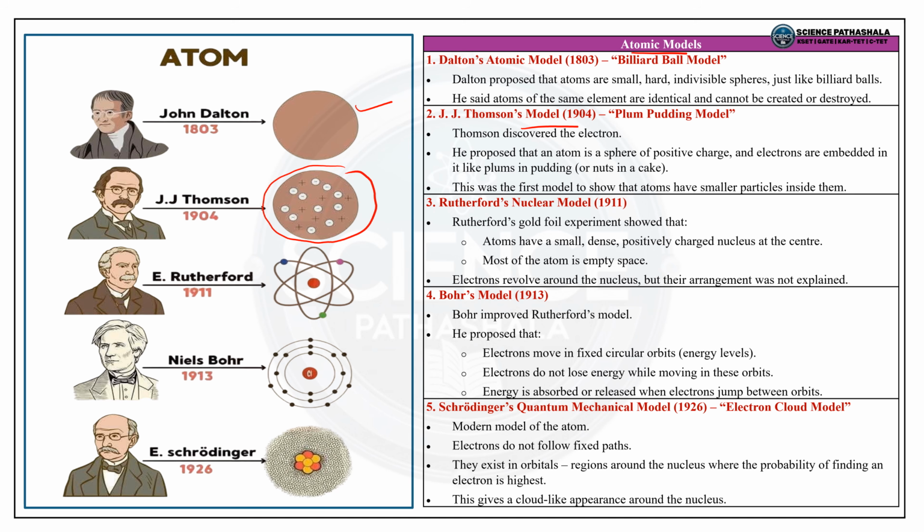So the next is Rutherford's nuclear model, which was discovered in the year 1911. So from the gold foil experiment, he proved atom has a small dense nucleus. So as we can see here, this is the small dense nucleus. So electrons revolve around the nucleus and most of the atom is empty space.